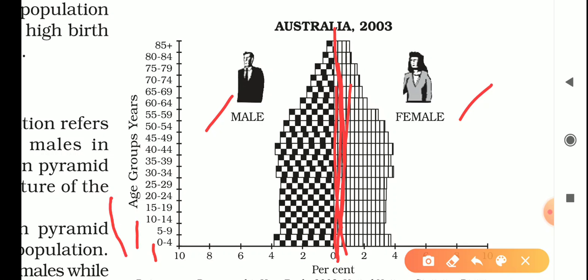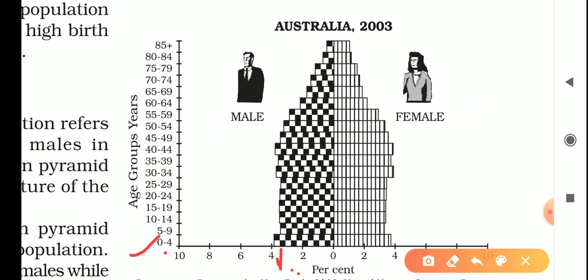So now if we see the first one, 0 to 4 age, how many males are there? Males are nearly 4%. It means babies, 0 to 4 year children, are 4% of the total population. Suppose there are 100 crore population of a country, then 0 to 4 years children will be 4 crores. Then next age group 5 to 9.